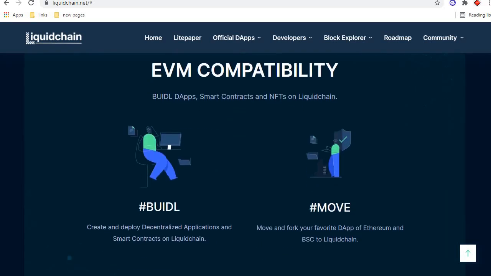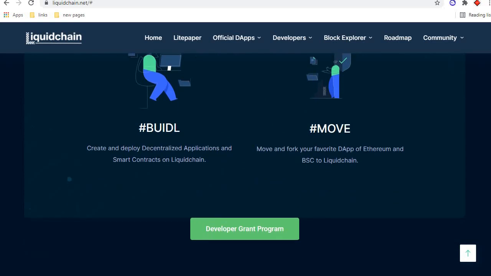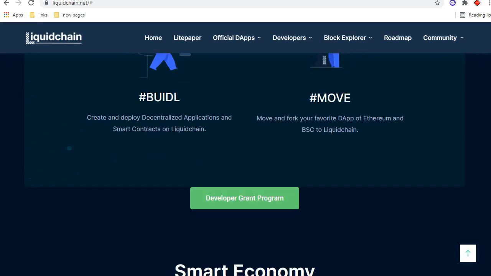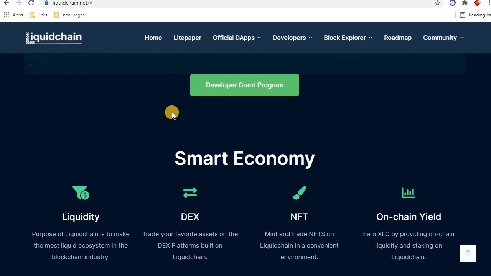EVM compatibility. Build, move, create and deploy decentralized applications and smart contracts on Liquid Chain. Move and fork your favorite dApps of Ethereum and BSC to Liquid Chain. Developers can join this grant program by clicking on this button. And these are the products: smart economy, liquidity.